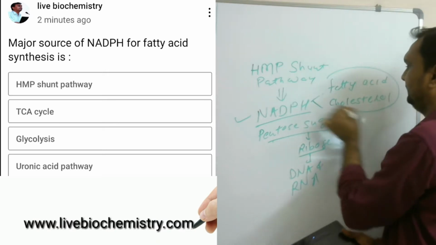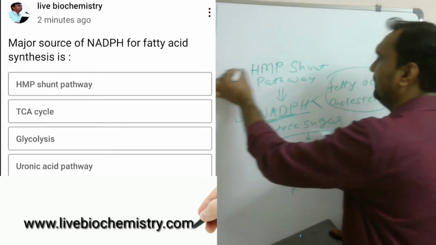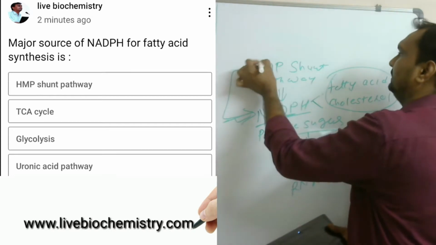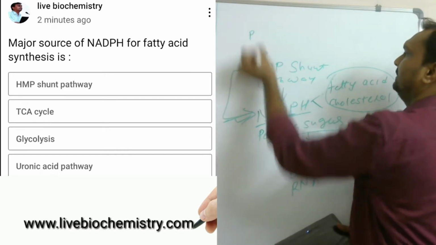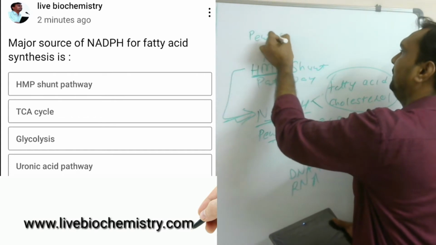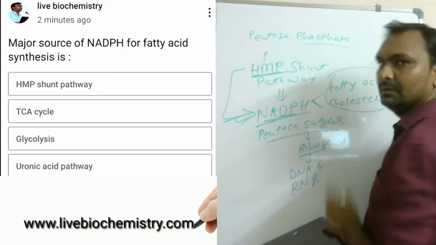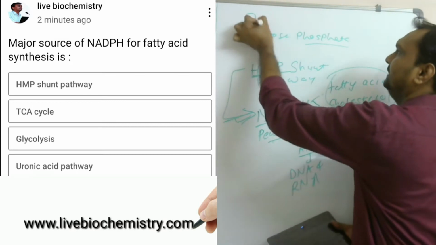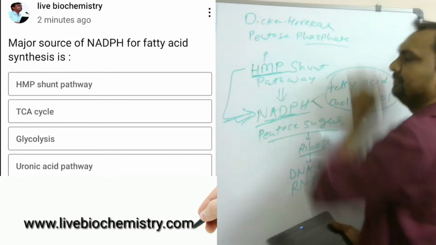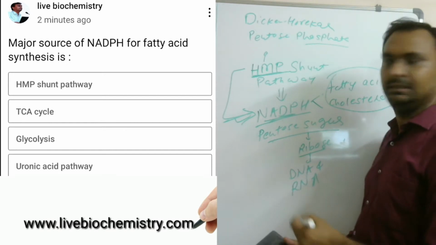So fatty acid and cholesterol biosynthesis require NADPH, and NADPH is produced mainly from the HMP shunt pathway. The other name is hexose monophosphate pathway, or pentose phosphate pathway, or, from the scientists, the Dickens-Horecker pathway.